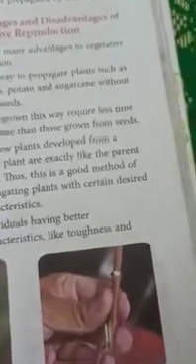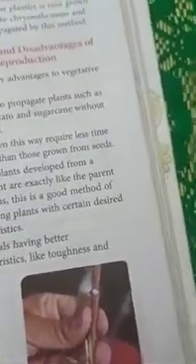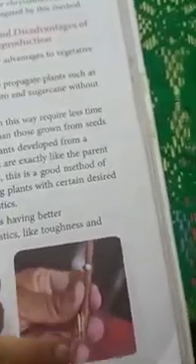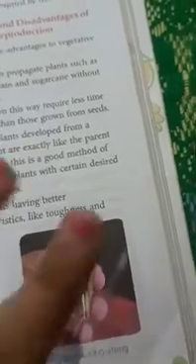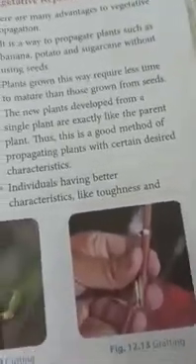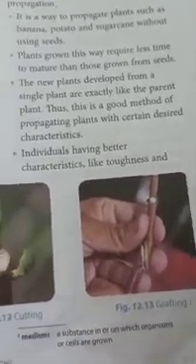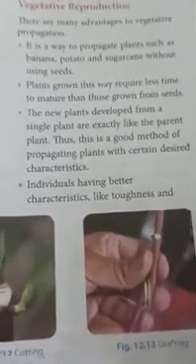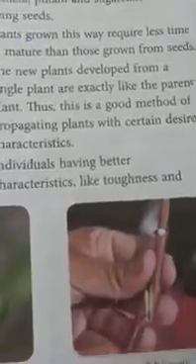Okay, now the first part which is taken is the stock, another part is the scion. They have different qualities. Now these two parts are joined with the help of wax. After a few days, the tissues of the two plants, means the different plants, will be combining with each other, and finally a new individual or a new plant with new characteristics will be formed from grafting. Okay, this is all about grafting.